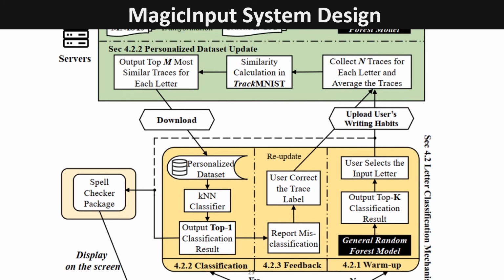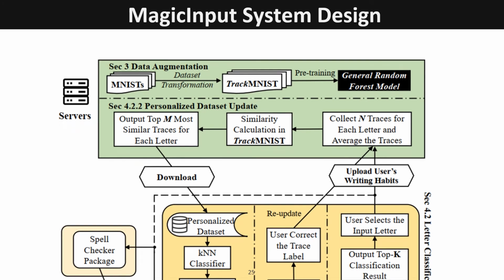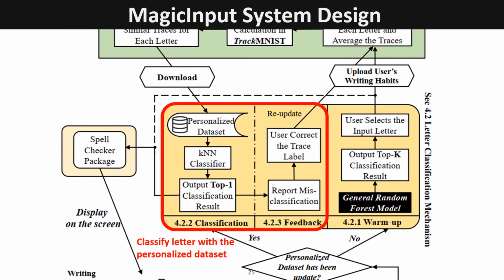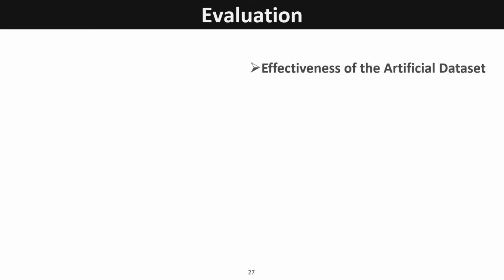On the server side, we use the user's trajectories as templates, and search the top M most similar traces from the track MNIST. In this way, we can build the personalized dataset that matches the user's writing habits. Finally, we download the personalized dataset on the mobile device, and utilize the KNN classifier to output top 1 classification results with high accuracy. In the evaluation section, we verify whether the artificial dataset can match the target user's writing habit and help to improve classification performance.